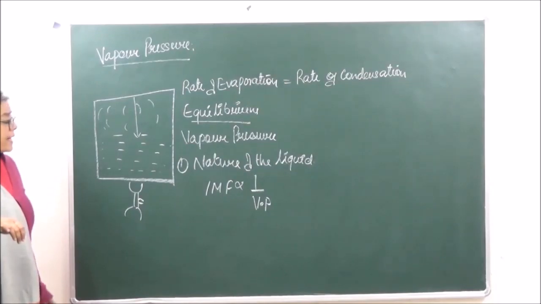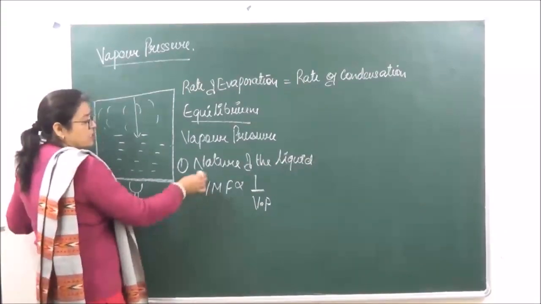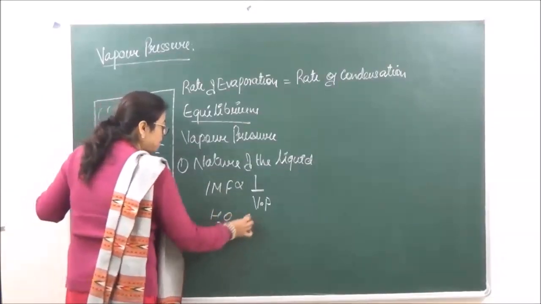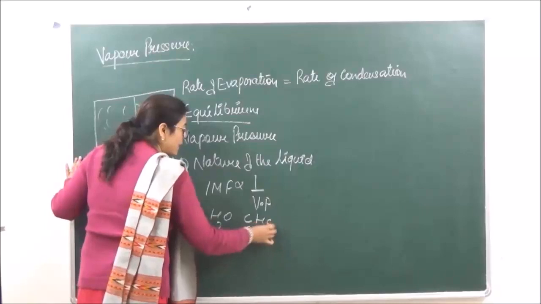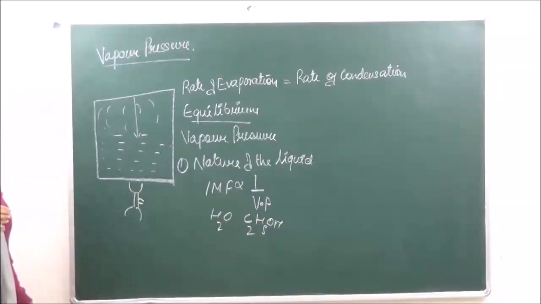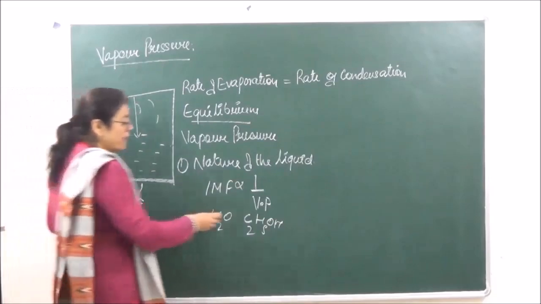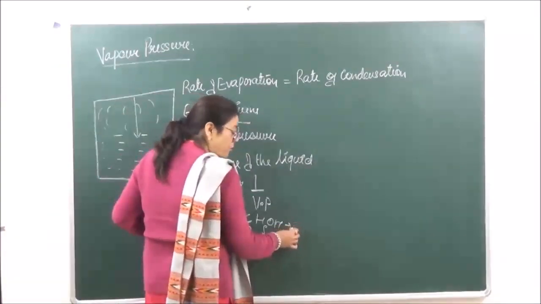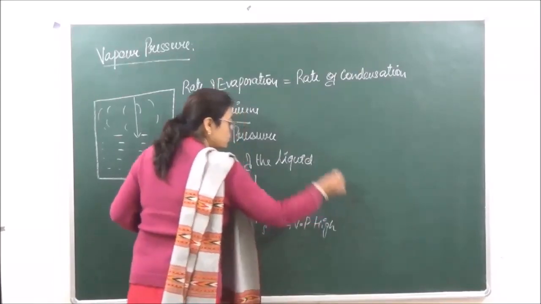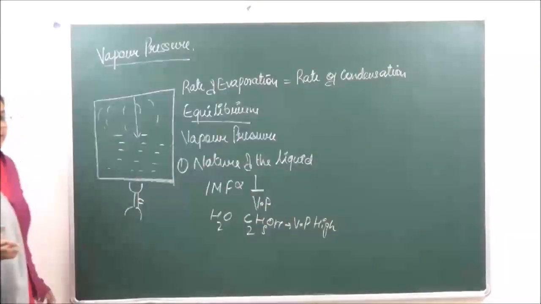So second, it will depend upon temperature. जैसे for example यहाँ पे आप ले सकते हो, अगर आप water और C2H5OH का एग्जाम्पल ले रहे हैं, तो हमें पता है कि C2H5OH पे the forces of attraction they are going to be less. तो अगर forces of attraction less होंगे, this is going to form more vapor, and hence the vapor pressure in case of C2H5OH that is going to be higher.